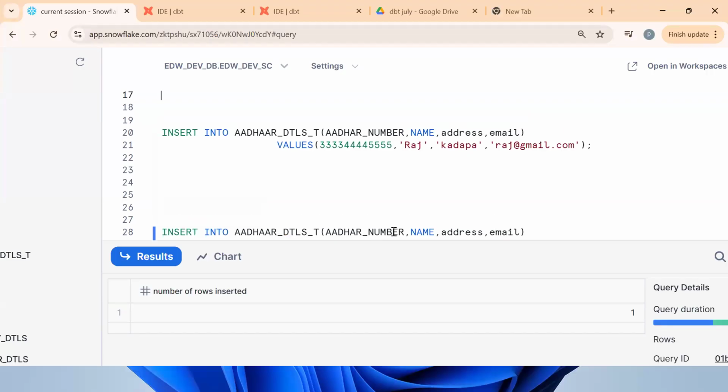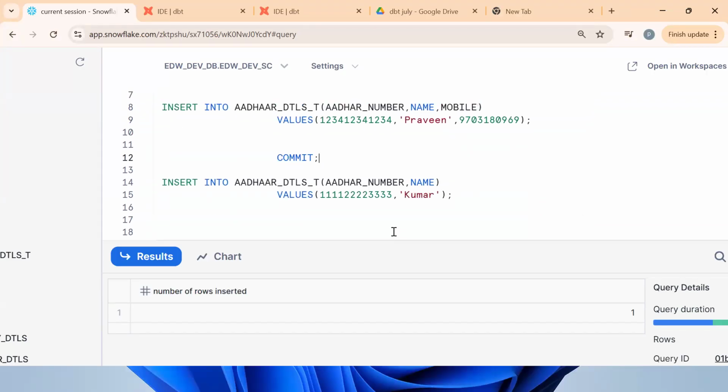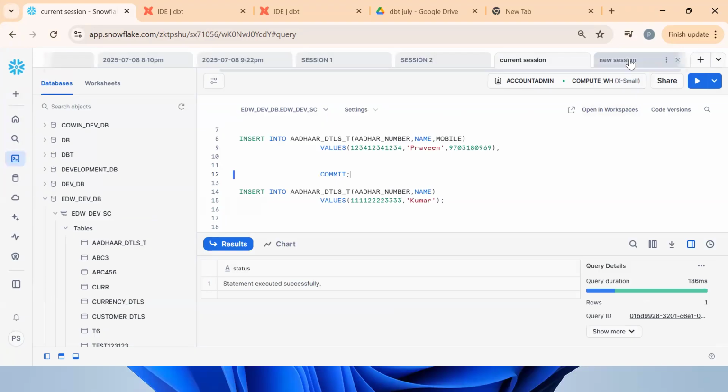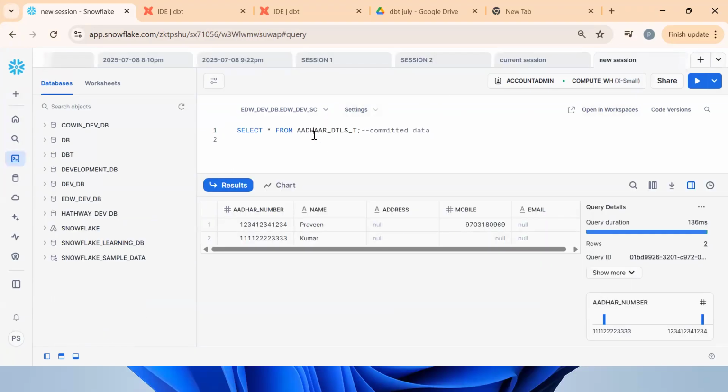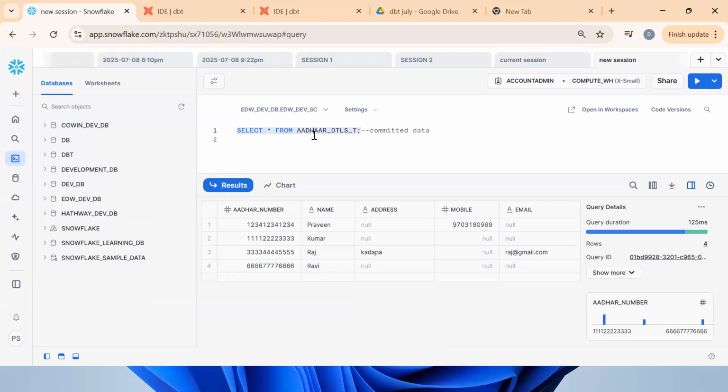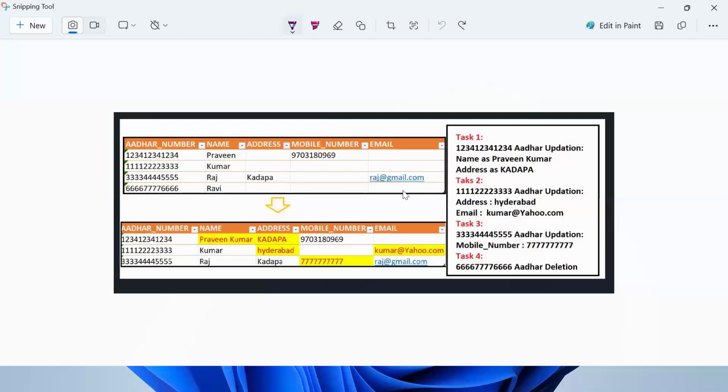Now, how to see it in the database? Commit the transaction. Now see, in both sessions the same 4 records will be available. So this is a normal thing. We have inserted the data. So far, good.